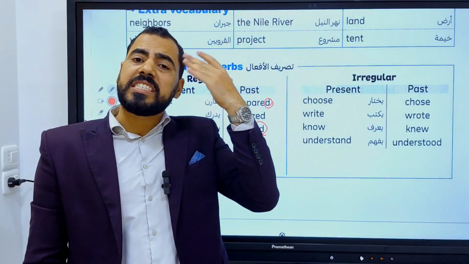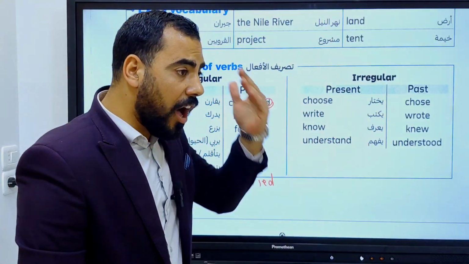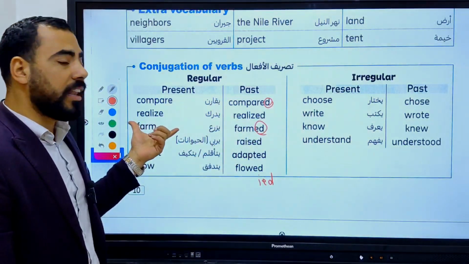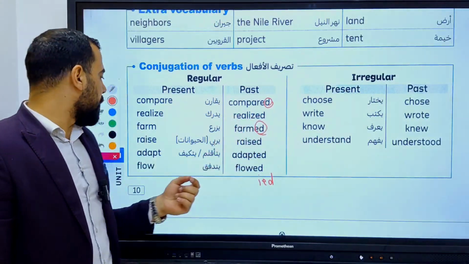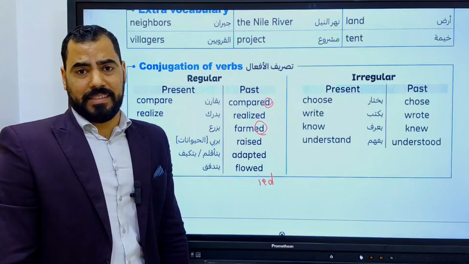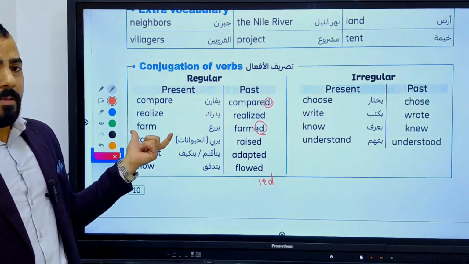Realize means to understand something. Okay, understand. Realized. Okay, farmed. When you grow plants, this is farm.